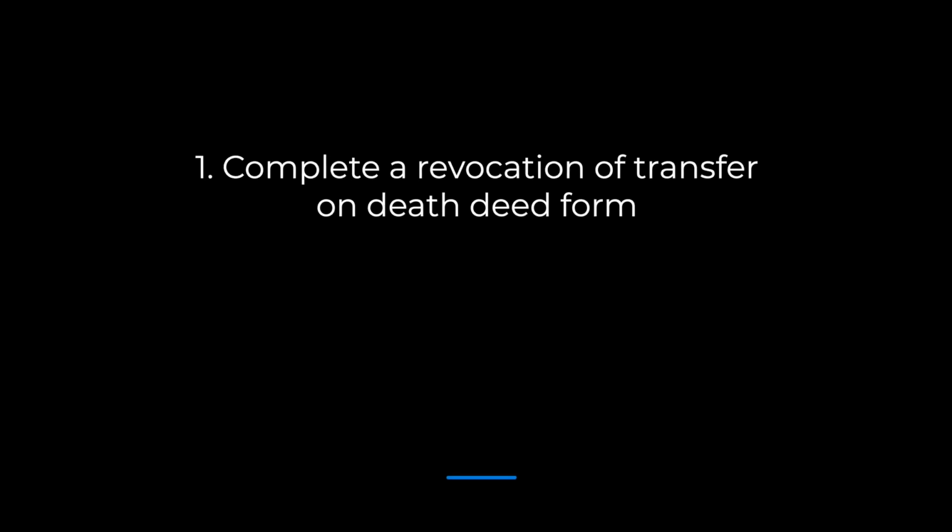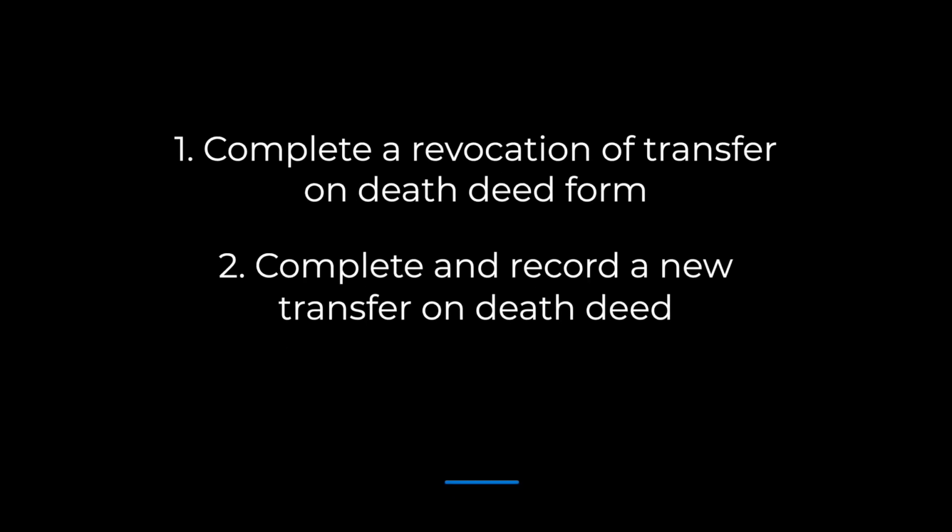But what happens if you change your mind and you want to revoke the deed? To revoke an Arizona transfer on death deed, you have 2 options. Complete a revocation of transfer on death deed form. This document must be notarized and recorded at the local county recorder's office before the property owner's death. Or complete and record a new transfer on death deed for the same property. In Arizona, the last deed recorded before the property owner's death is the effective deed.